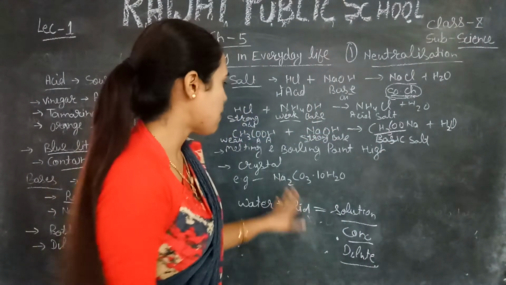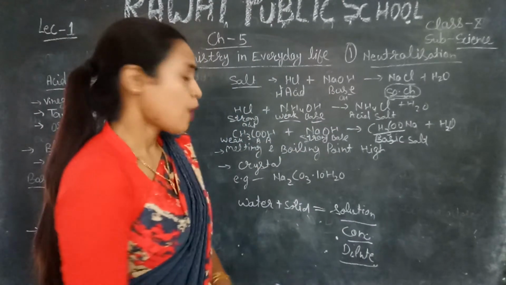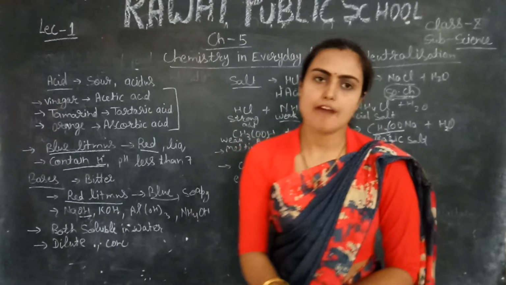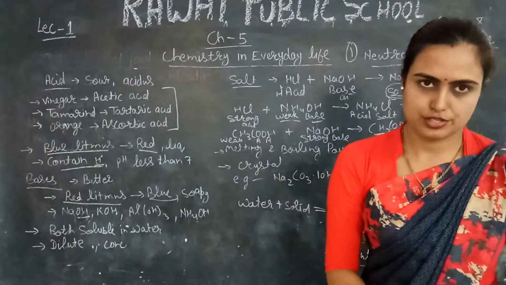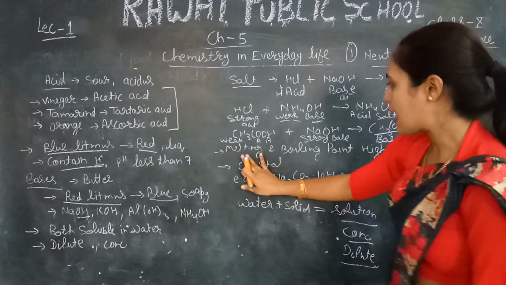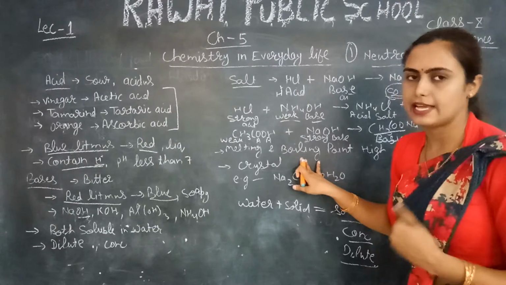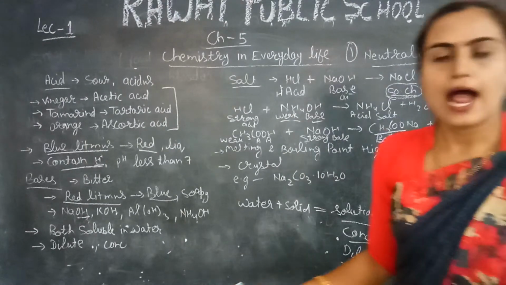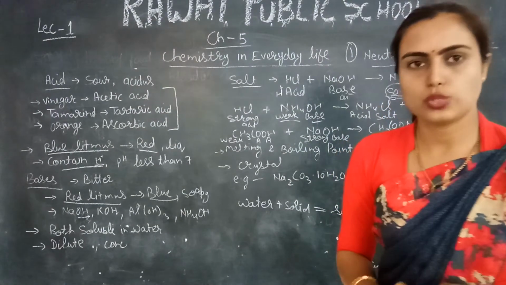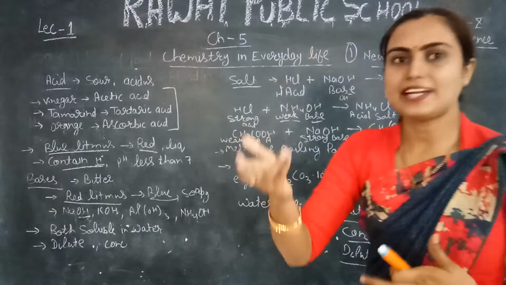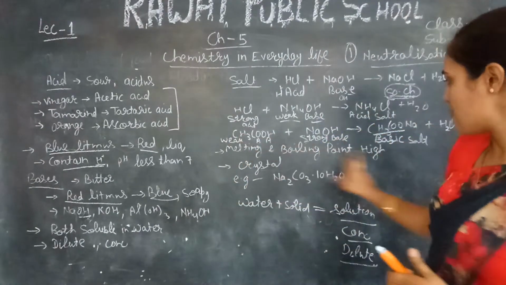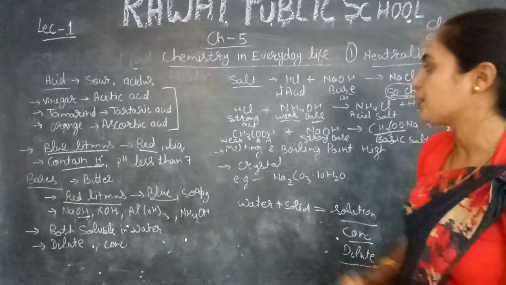One more thing about acid and base. Both acid and base have high melting and boiling points. They do not easily melt and boil at any temperature, because they have high melting and boiling points.